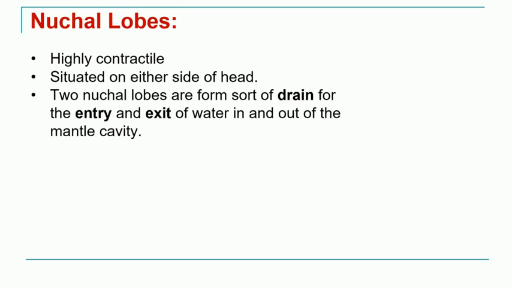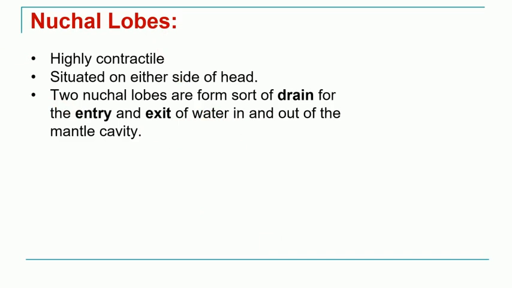The nostril lobes form what is called a siphon. So what is this siphon? We will study it in the next lecture when we study aerial respiration. How do the nostril lobes take part in aerial respiration? They form what is called a siphon.